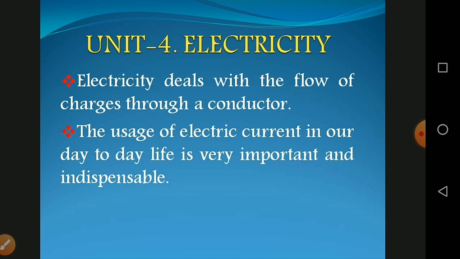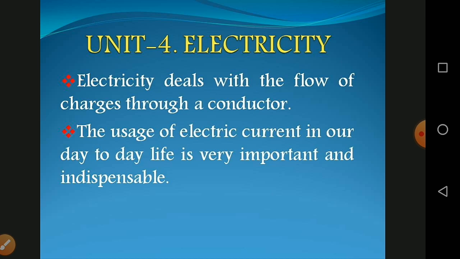So, at the end of the lesson, the students will be able to make an electric circuit, differentiate between electrical potential and potential difference, and know what electrical resistivity and conductivity are. They will know the effective resistance of a system of resistors connected in series and parallel, understand the heating effect of the electric current, define electric power and electrical energy, explain domestic electric circuits, and know modern appliances such as LED bulbs and LED televisions.